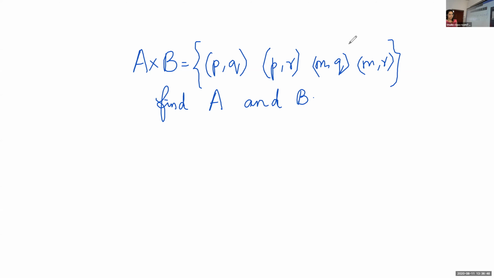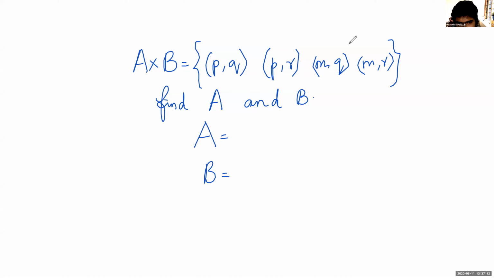A cross B is given and we are asked to find the sets. Which are the sets? Find the sets A and B. So what will be the set A? What is the set B? This type of model question you will get for 1 mark.